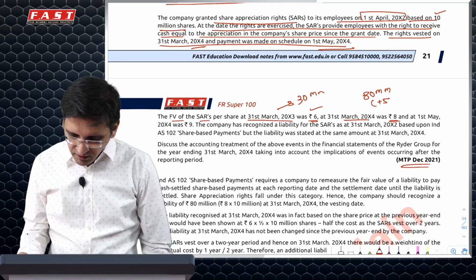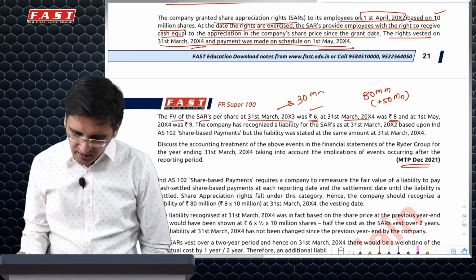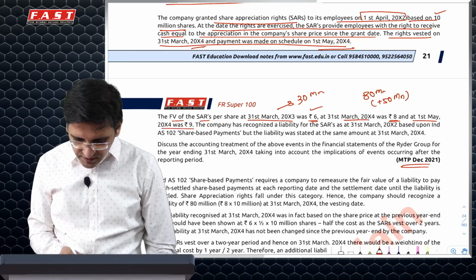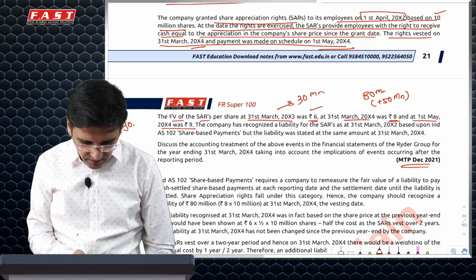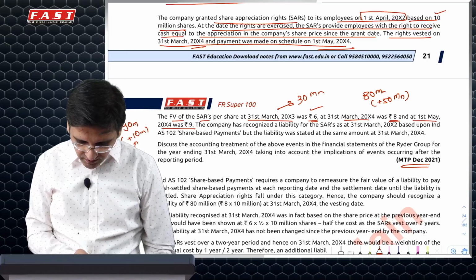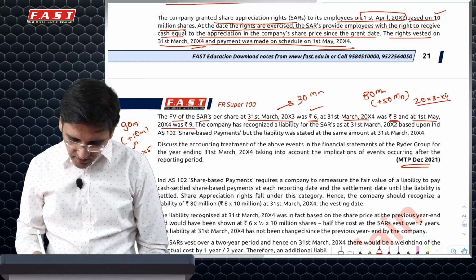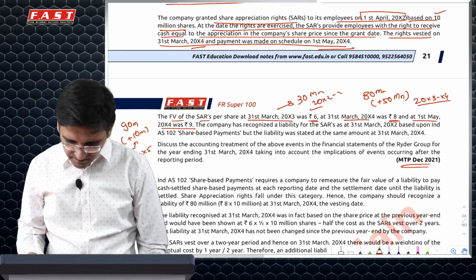That means 30 you have recognized, so you will have to recognize another 50 million of expense. On 1st May it was 9, so you'll have to pay 90 million, and recognize another 10. But this will not be in the current year; this will be in 2004-5, next year. This would be in 3-4, and this would be in the first year.